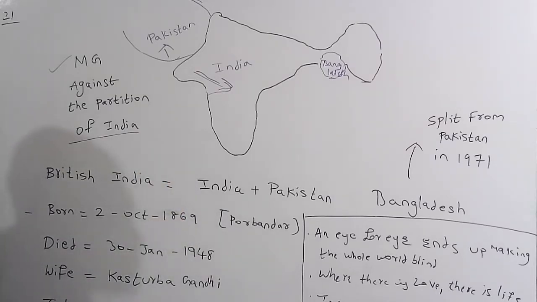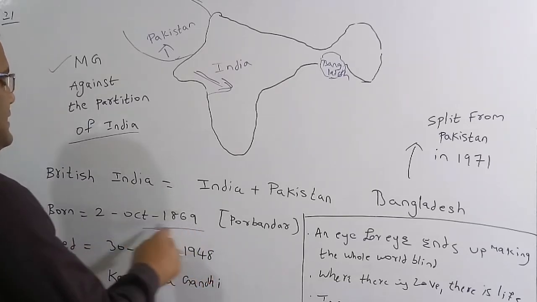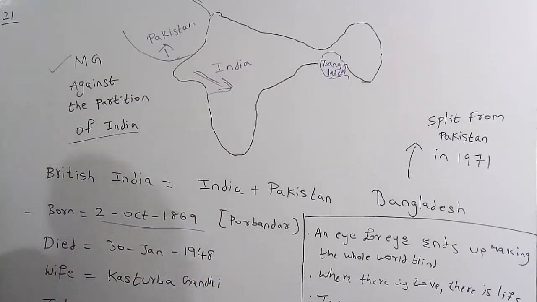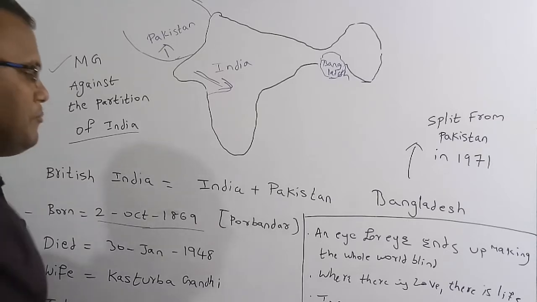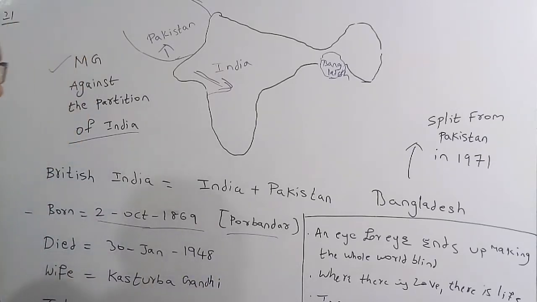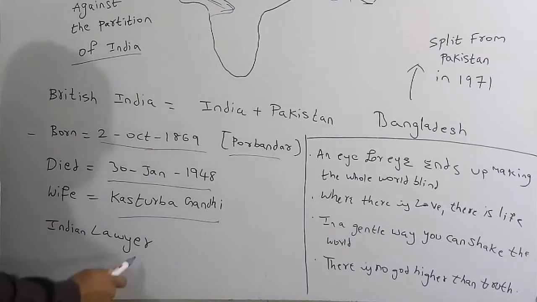Now we learn some important facts about Mahatma Gandhi. He was born on 2nd October 1869 in Porbandar, and he died on 30th January 1948. His wife's name was Kasturba Gandhi. He was basically an Indian lawyer.